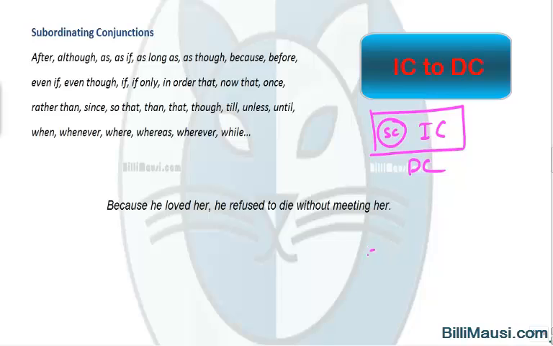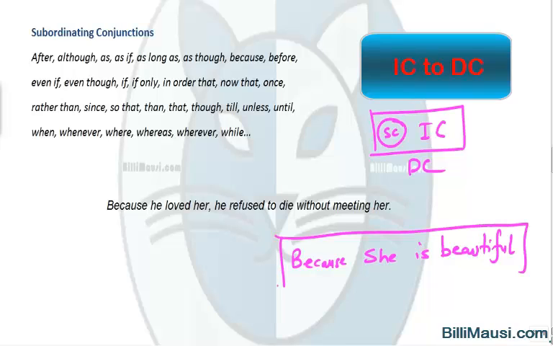For instance, she is beautiful. She is beautiful is an independent clause. If we add a subordinating conjunction at the left hand side tip of the independent clause, let's put one subordinating conjunction like because. Now this is behaving as a dependent clause or a subordinate clause. Here we have one more example. Because he loved her, he refused to die without meeting her.